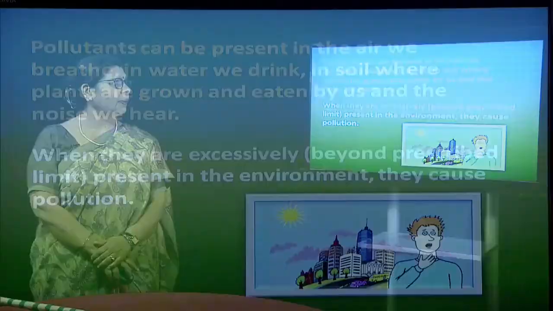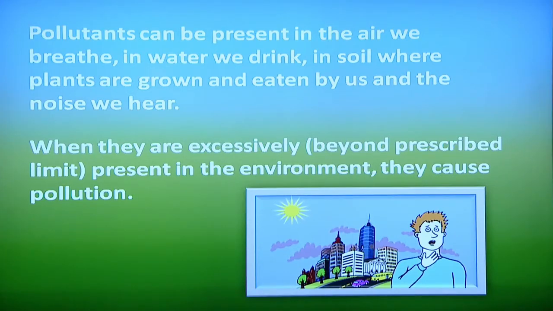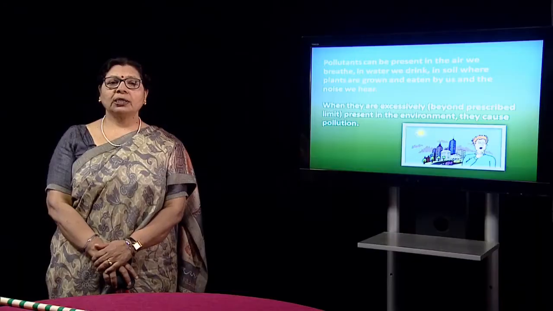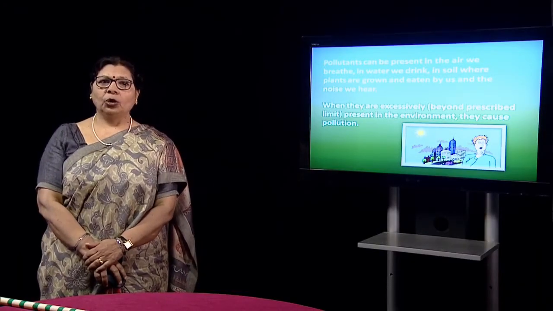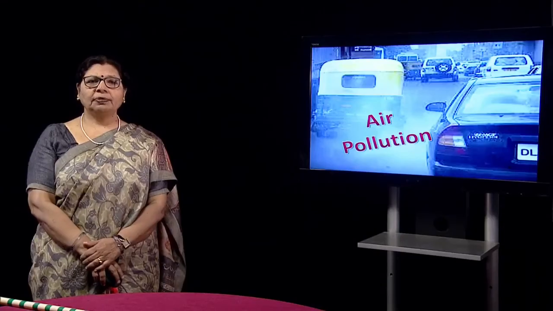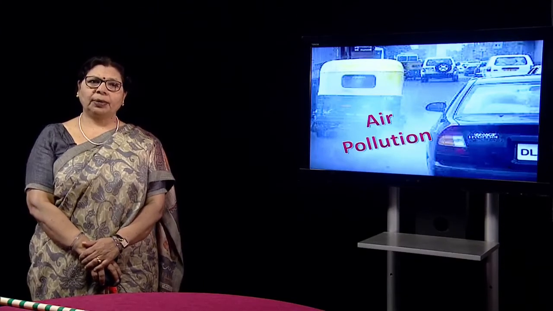How is it occurring? Pollutants can be present in air, water and the plants, and this air we breathe, this water we drink, the plants in which the vegetables are grown and eaten, the noise we hear, all these can be pollutants and when they are in excess they make the environment unhealthy, causing pollution. Now we will learn more about them one by one.